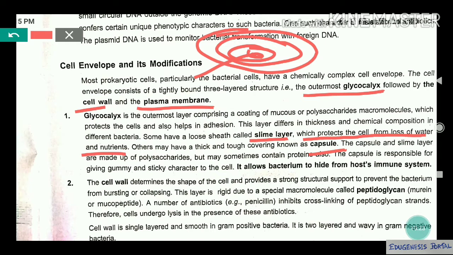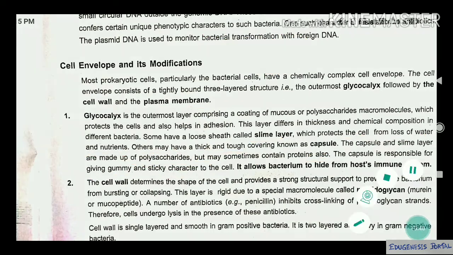Now another is a thick and tough covering, which is known as a capsule. And the capsule and slime layer, what are they made up of? They are made up of polysaccharide, that means units of carbohydrate. They are made up of carbohydrates, and a little amount of proteins is also present there. The capsule is responsible for giving a gummy and sticky character.